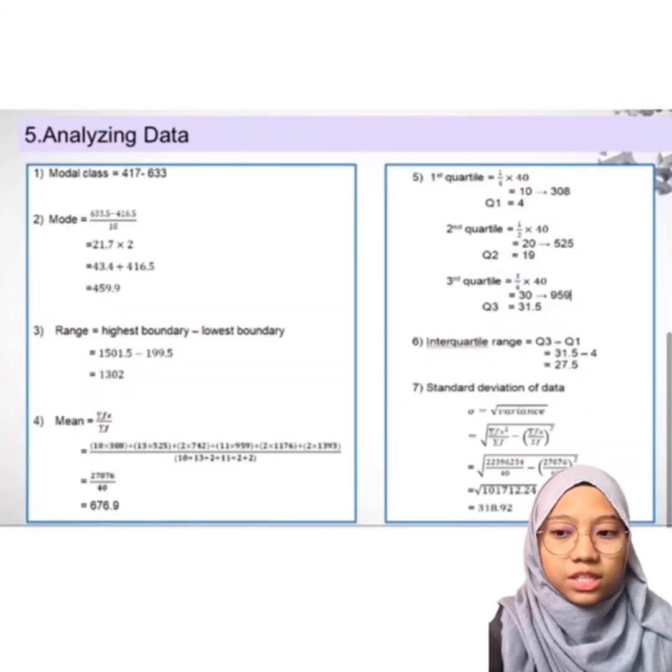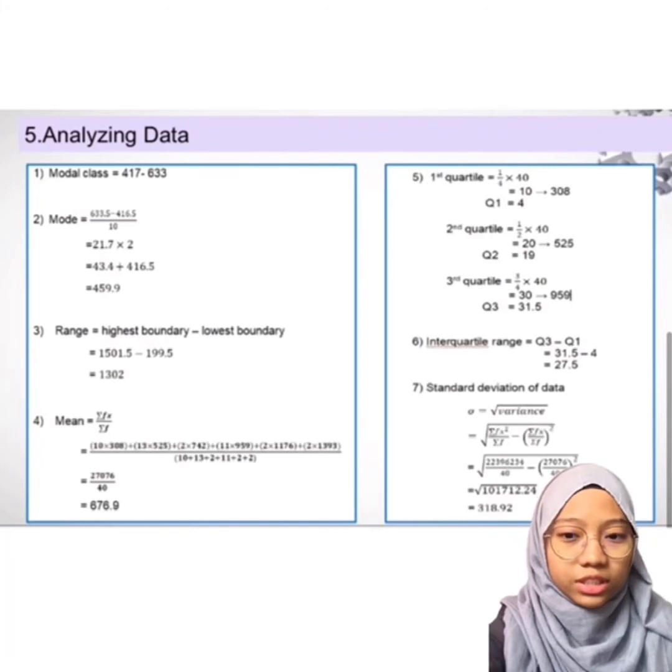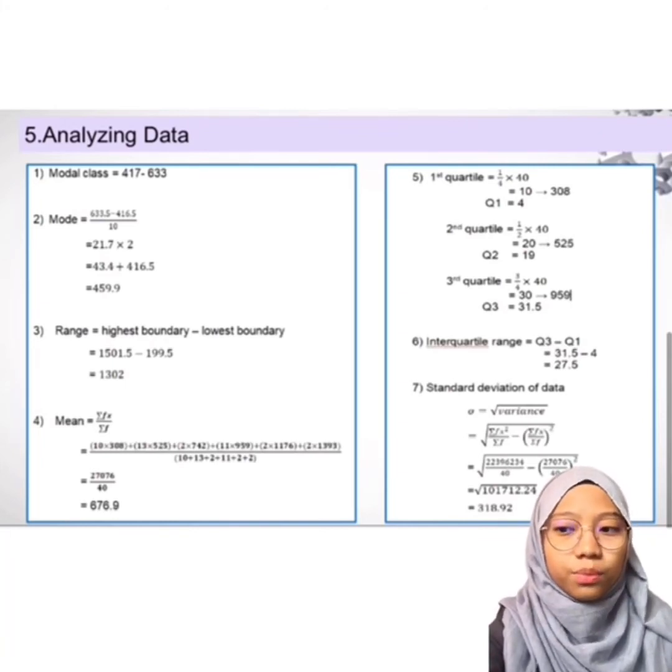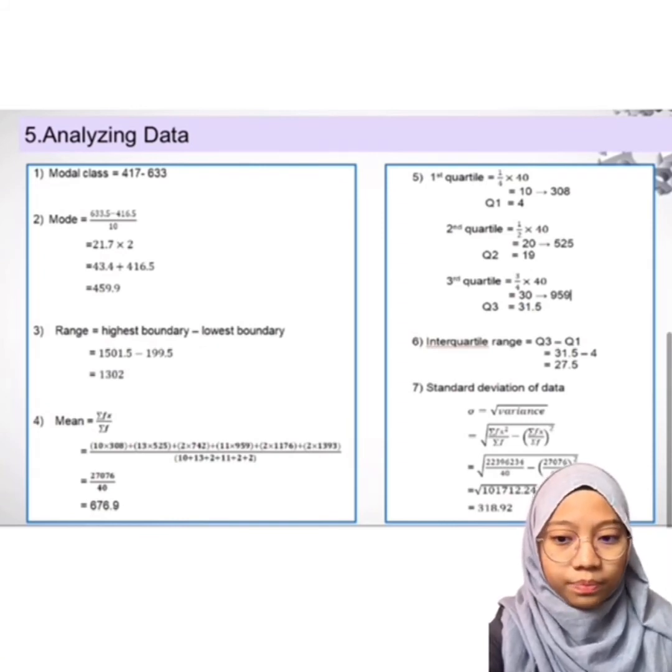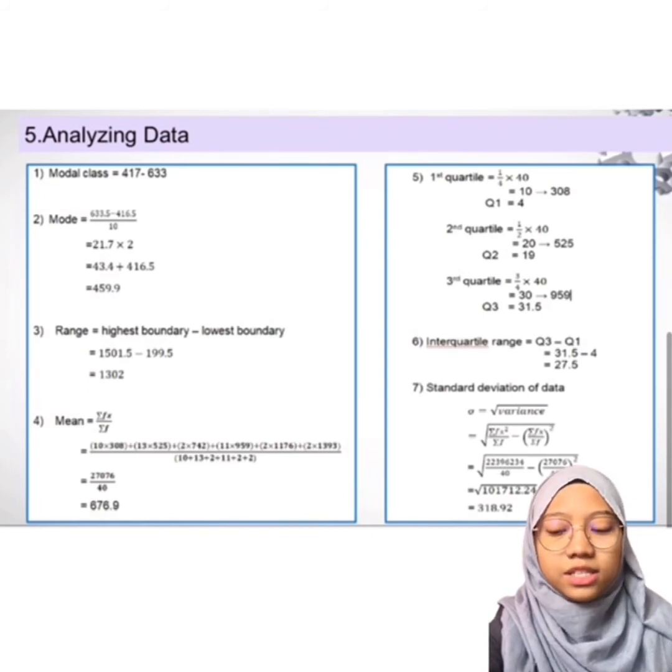Our modal class is 417 to 633. For mode, 633.5 minus 416.5 divided by 10 because there are 10 squares between the numbers, and the answer is 21.7.